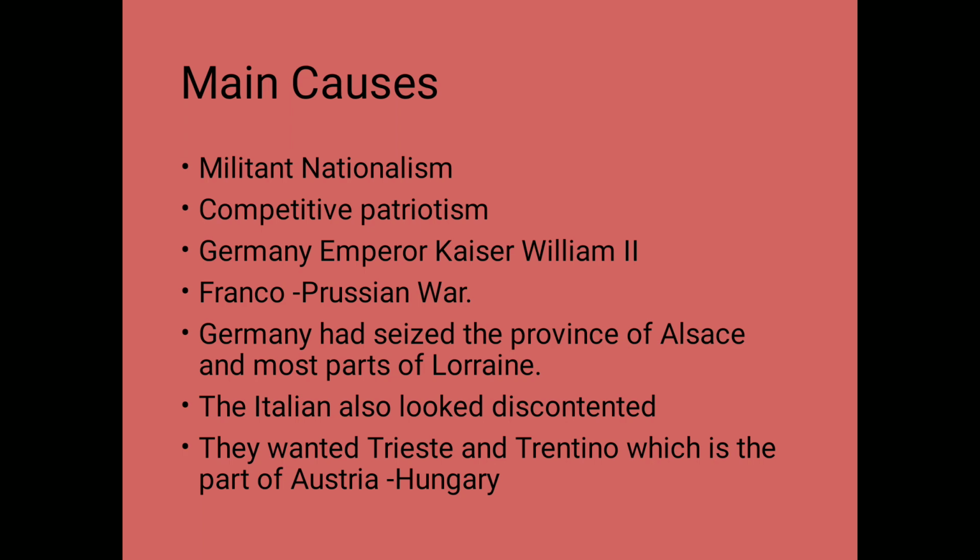Obviously, Germany was very powerful. They were ever ready. They had planned techniques and everything, so they simply dominated France, children. And what happened, they took two regions of France known by the name of Alsace and Lorraine, children. These German forces took two parts of the country France, and those were Alsace and Lorraine. This Franco-Prussian War was fought in the years 1870 and 71, and with this, Germany simply took over the province of Alsace and most of Lorraine, which are very rich in minerals and industrial products.